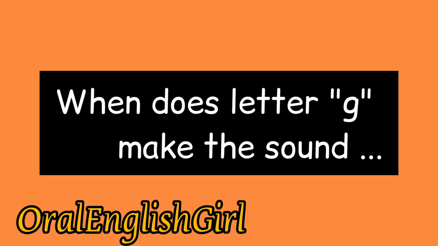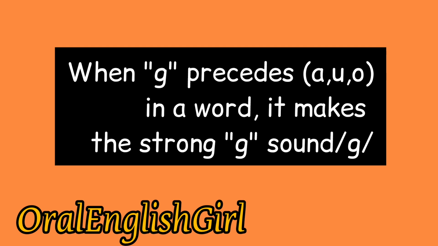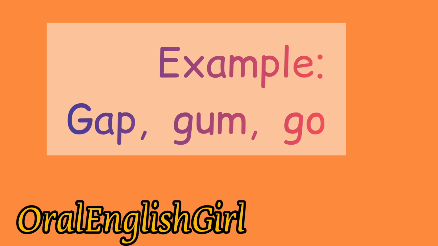In today's episode, we're going to be learning when to pronounce the letter G as G or J. Now, let's take this rule. When the letter G precedes the letters A, U, or O in a word, it makes the strong G sound, G, as in gap, gum, go.